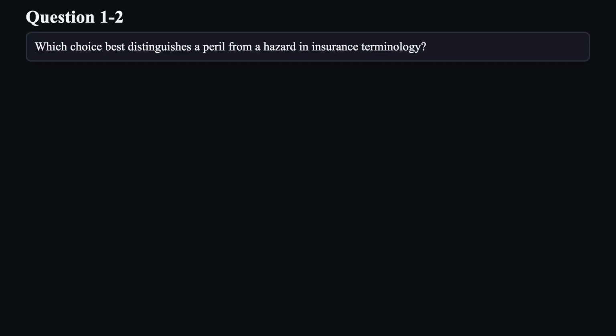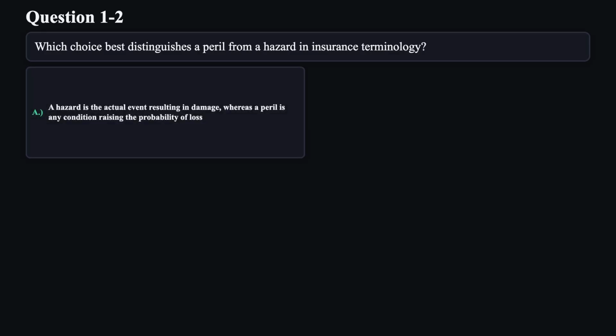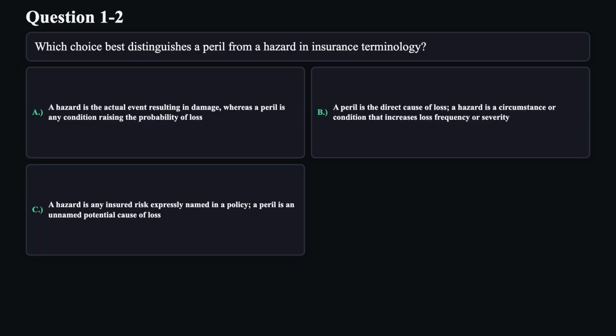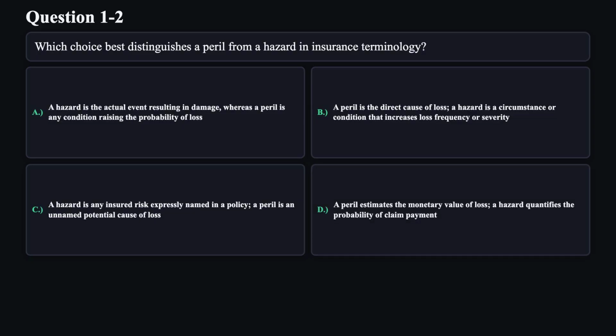Question 2. Which choice best distinguishes a peril from a hazard in insurance terminology? A. A hazard is the actual event resulting in damage, whereas a peril is any condition raising the probability of loss. B. A peril is the direct cause of loss. A hazard is a circumstance or condition that increases loss frequency or severity. C. A hazard is any insured risk expressly named in a policy. A peril is an unnamed potential cause of loss. D. A peril estimates the monetary value of loss. A hazard quantifies the probability of claim payment.